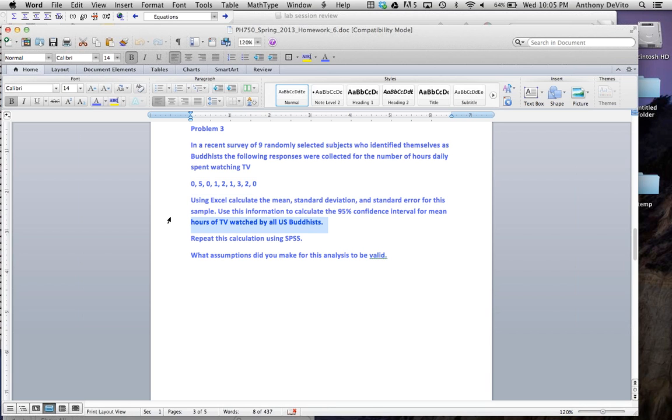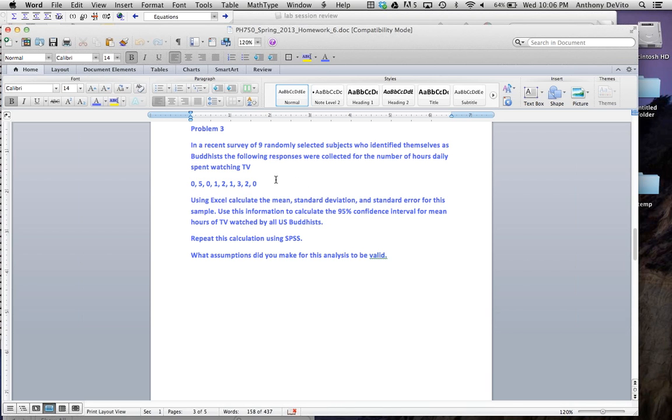The other assumption that we make is that the distribution of the number of hours that Buddhists watch TV in the United States is normally distributed. In other words, it's not like 90% of all Buddhists are watching it for 2 hours, and 10% are watching it for 3 hours, and 5% for 4 hours, and so on and so forth, and none are not watching it at all. It isn't a terribly skewed distribution.